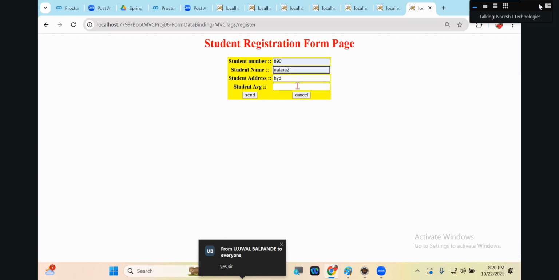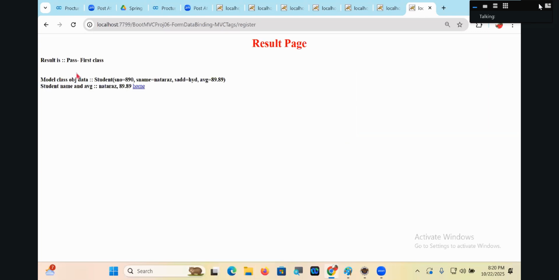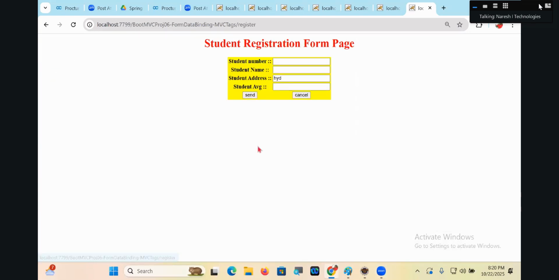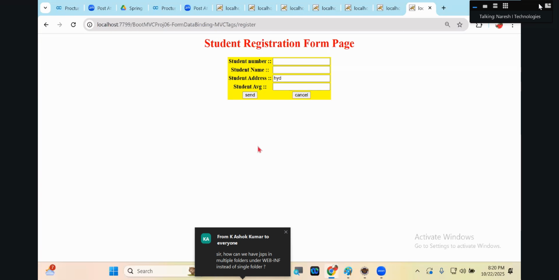890, Natras. Where is this? This one. Click on what? Send button. Pass first class, model class object. Here is what? Register student. Comfortable, my dear? Got the clarity? I want a reply, my dear. Super. Okay, so this is about the whole thing. Two-way data binding is also shown now.